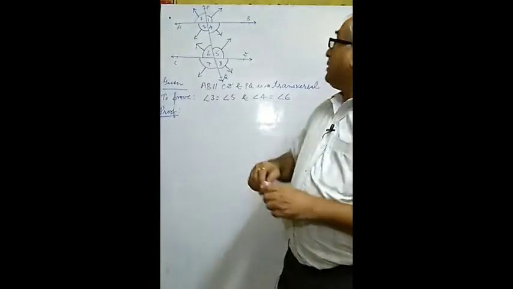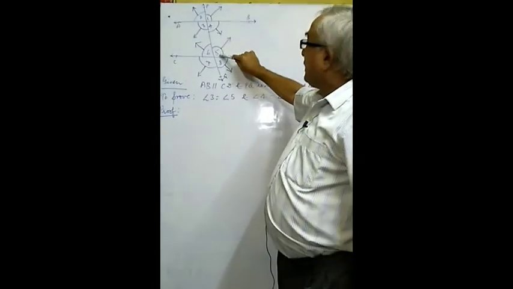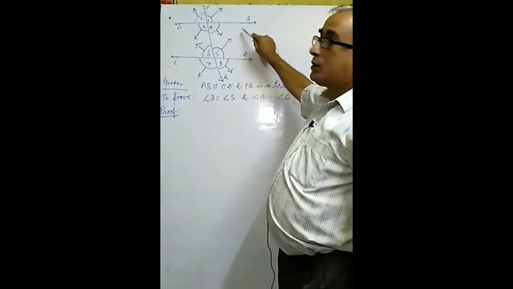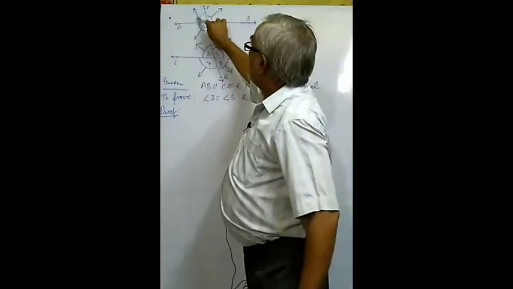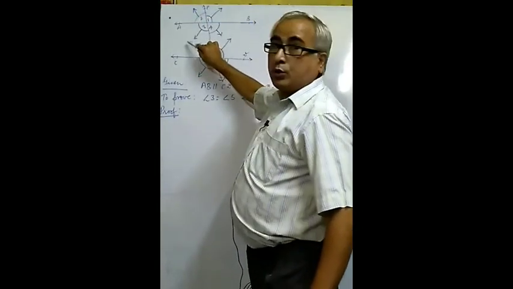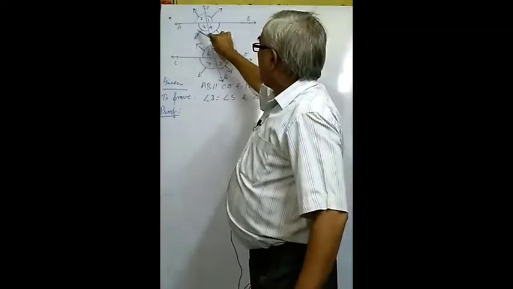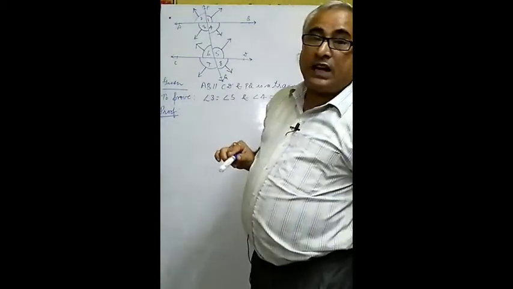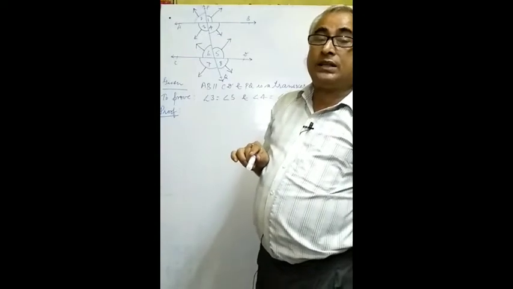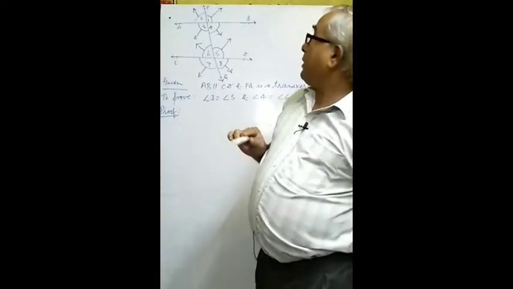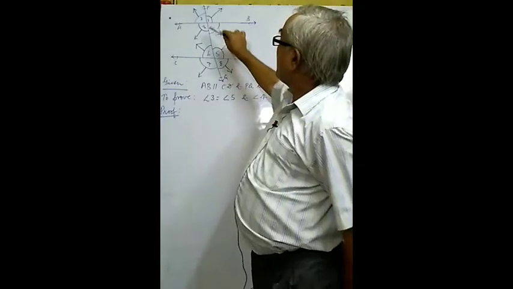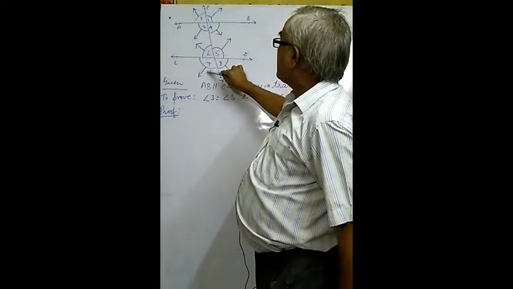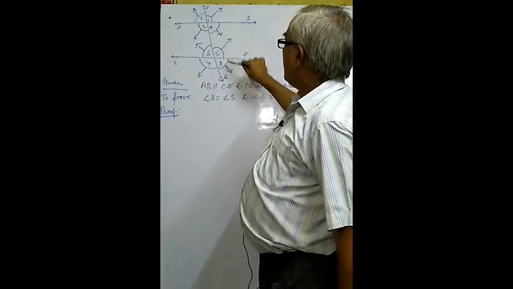The corresponding angle of angle 1 is angle 5. Angle 1 is going in this direction, and angle 5 is going in the same direction. Angle 2 is going in this direction, angle 6 is also going in the same direction. Likewise angle 3 and angle 7, angle 4 and angle 8. These pairs of angles proceed in the same direction. So corresponding of angle 1 is angle 5, of angle 2 is angle 6, of angle 3 is angle 7, and of angle 4 is angle 8.